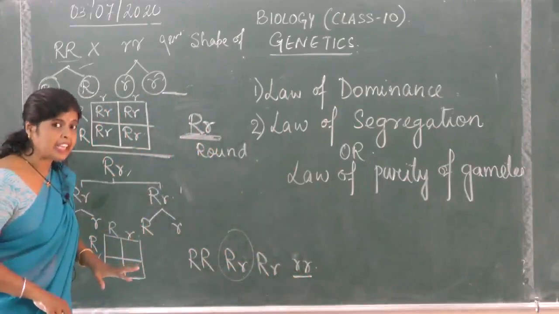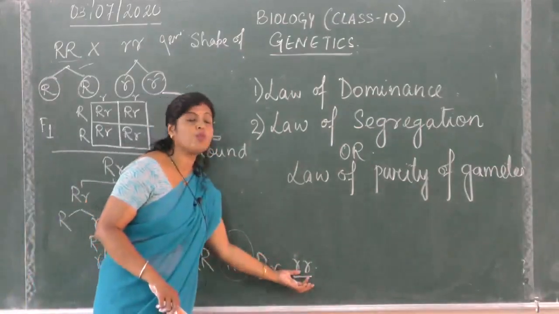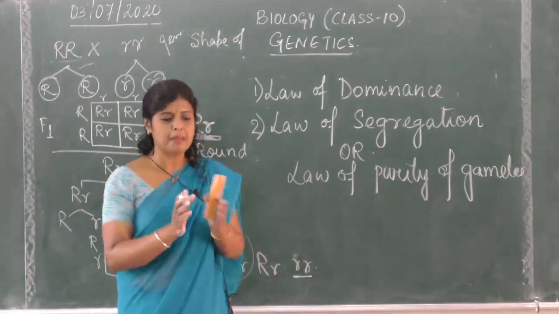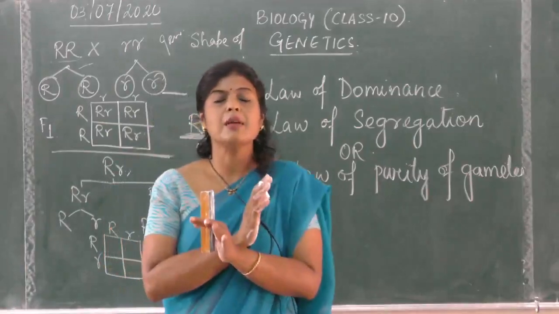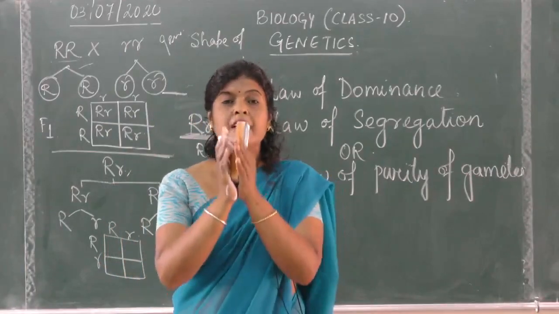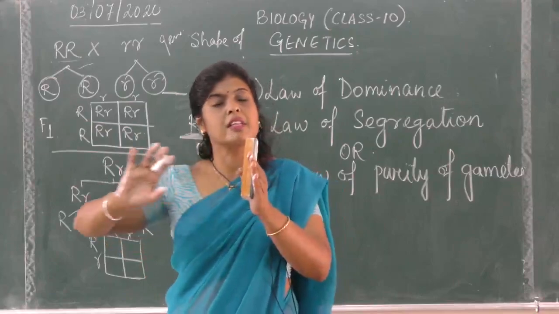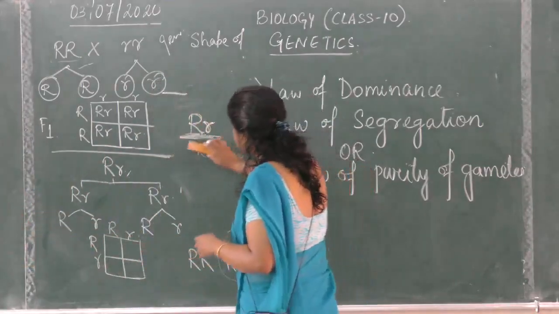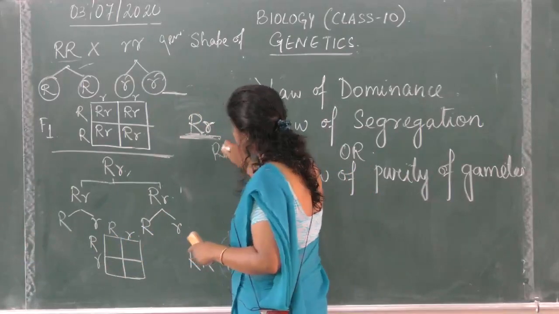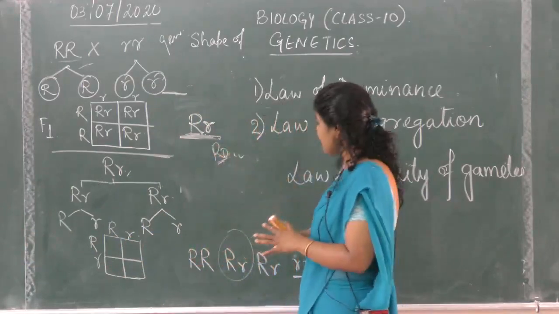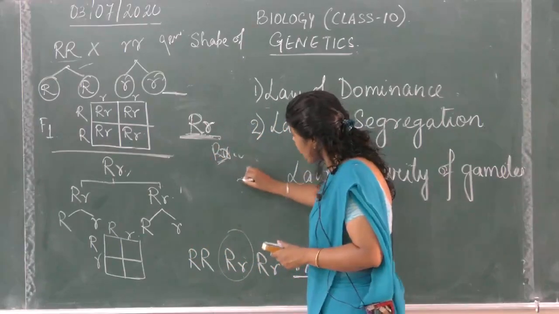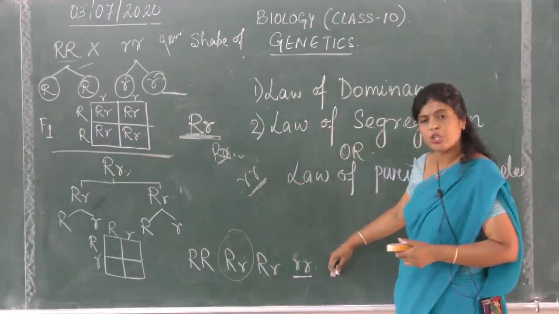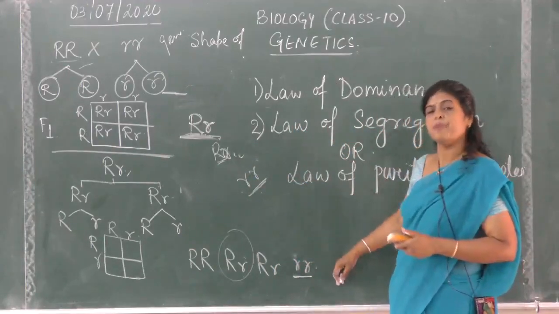If blending had taken place, the recessive character would not have come out separately. Blending means mixing, total mixing of the genes with each other. Since there is no blending, the recessive character could be shown in the F2 generation. If mixing of the genes, R and small r, had taken place, the recessive wrinkled character would not have come out in the F2 generation.